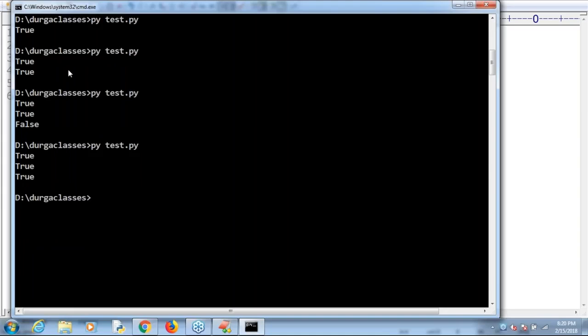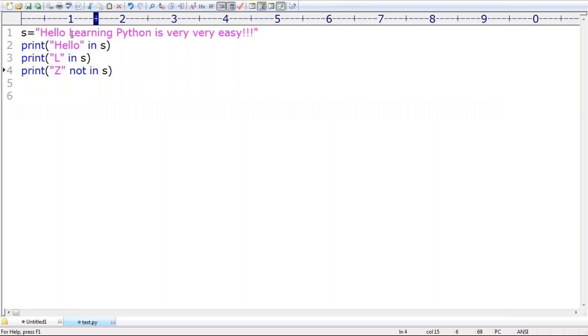Clear? Okay. Here I'm using capital L only. If you take small l, it will say, sorry, not there. Python is a case sensitive language. Case is important. There is a difference between lower case and upper case in Python. That's all.